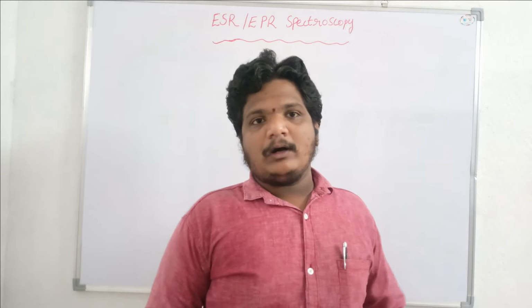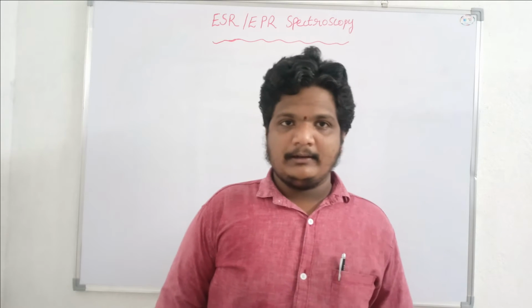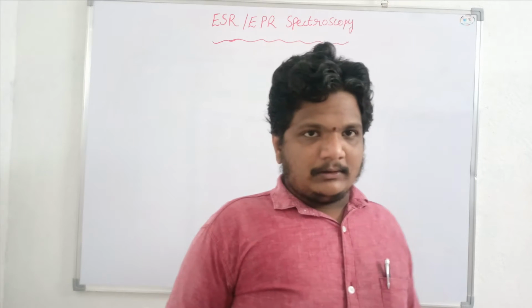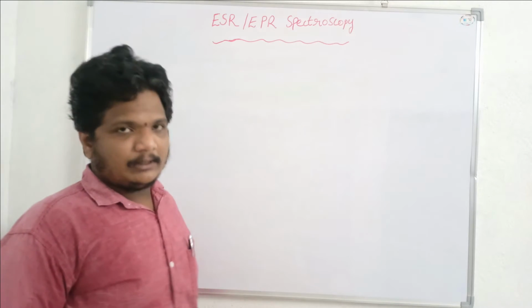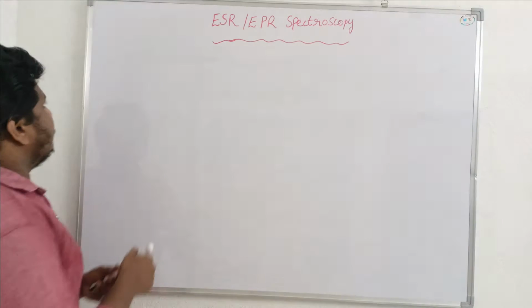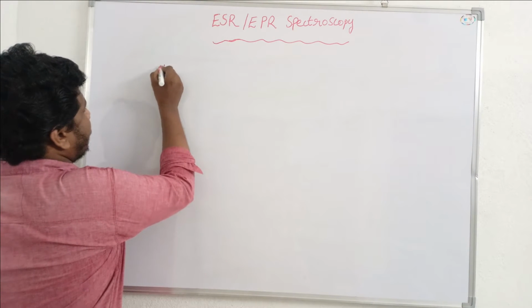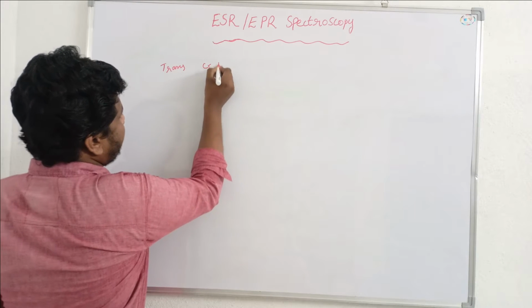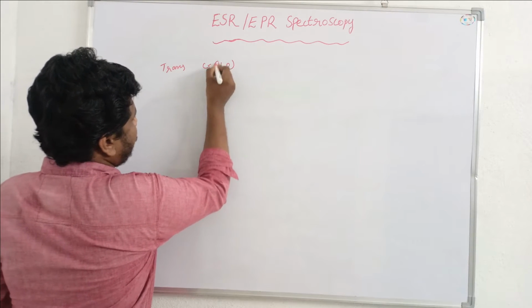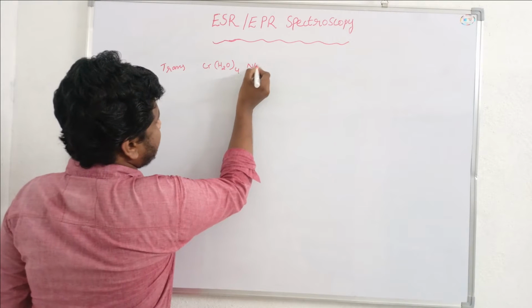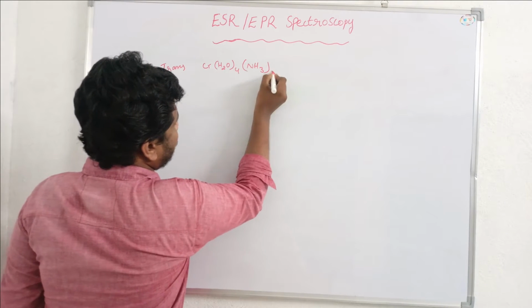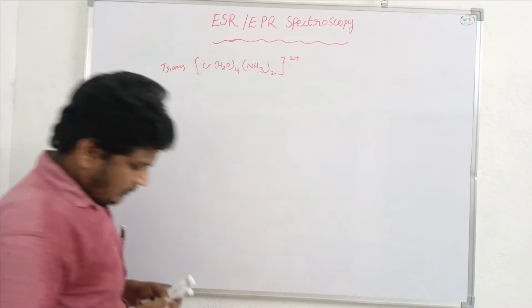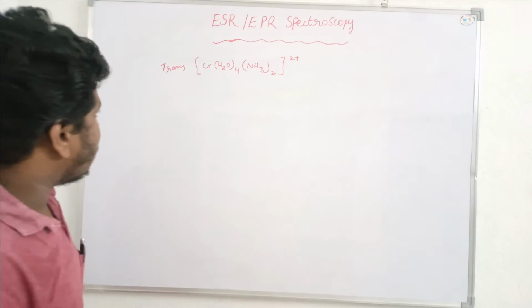In this video, I am going to discuss the ESR spectrum of some metal complexes. First of all, we are going to study the ESR spectrum of the trans-[Cr(NH3)2(H2O)4]2+ complex.